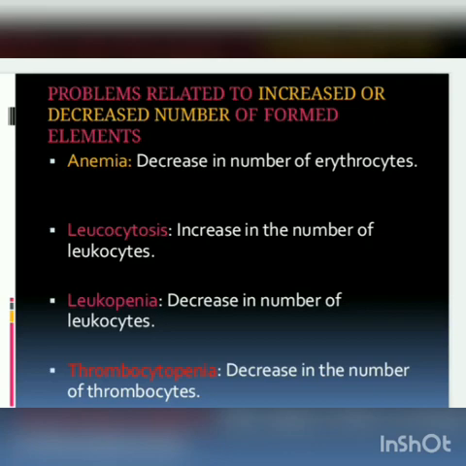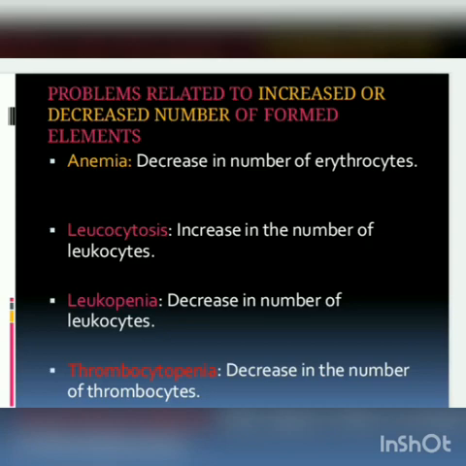Number 1 is anemia, a decrease in the number of erythrocytes. When there is a loss or absence of RBC, our body will be in an anemic condition. This condition is called anemia. Leukocytosis is an increase in the number of leukocytes, granulocytes or agranulocytes, whatever it may be.